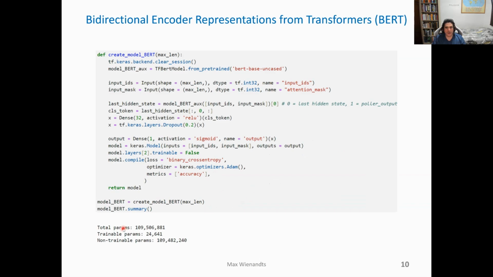The BERT model has almost 110 million parameters, but using transfer learning, we will train only 24,000 related to the new dense layer and the output layer that I created. Well, the output activation function, the loss function, and the optimizer are all the same that I used on the previous LSTM model.